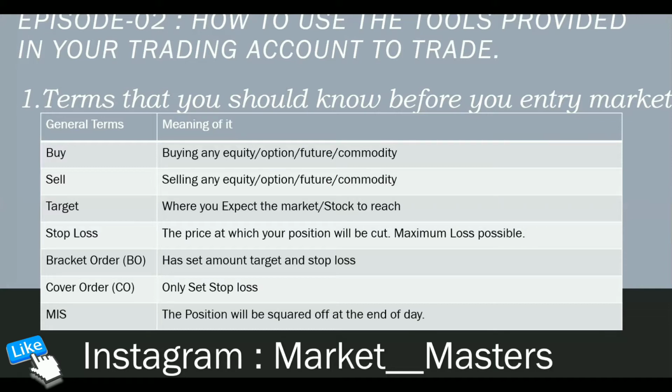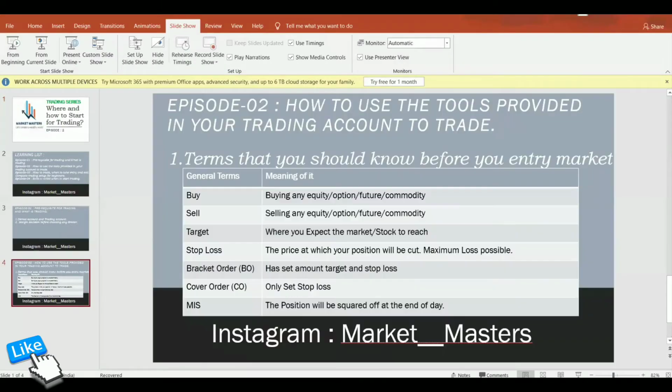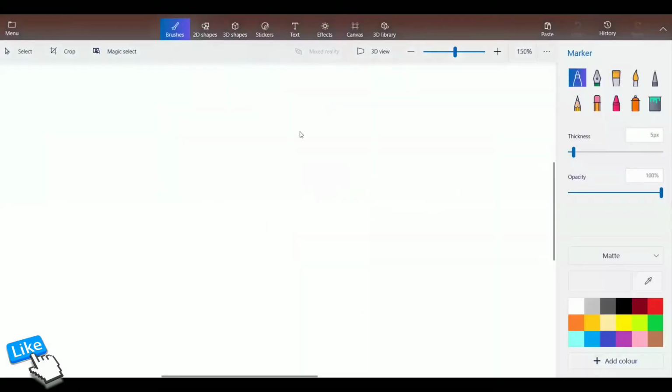Now we'll see how we can understand in terms of logic. Okay, so now in simple terms, what can be our first thing we'll take as, what will be a target?